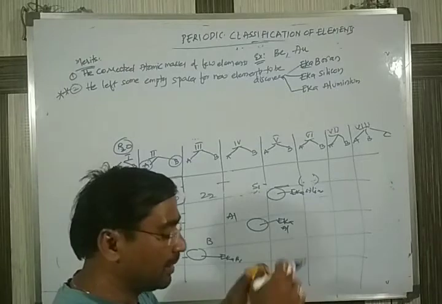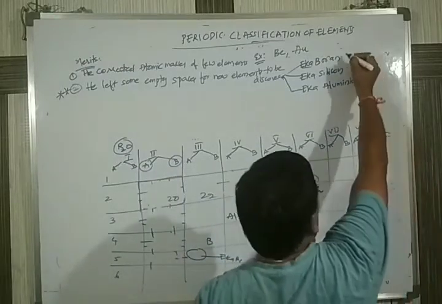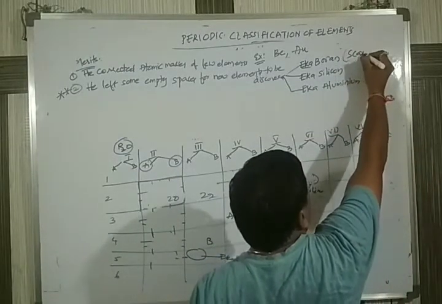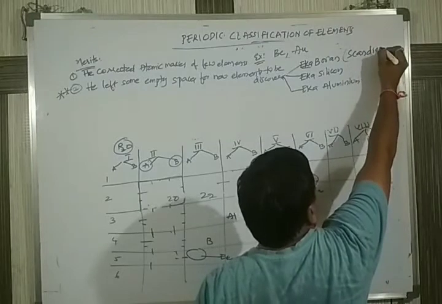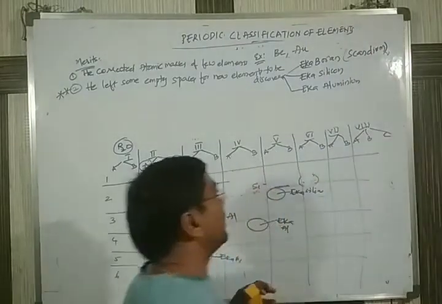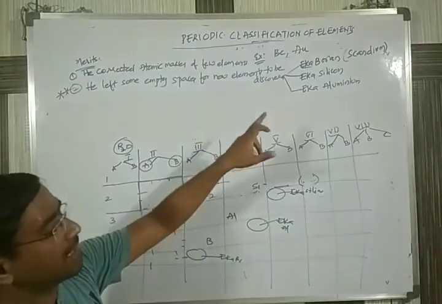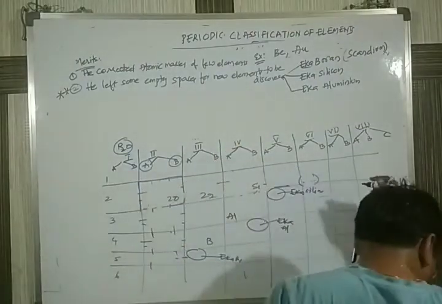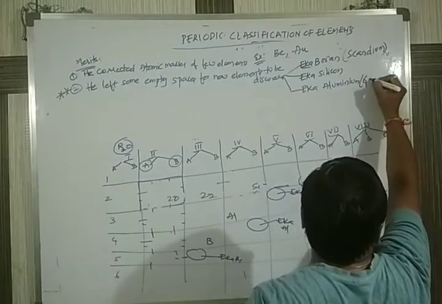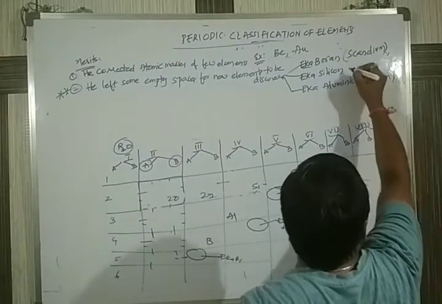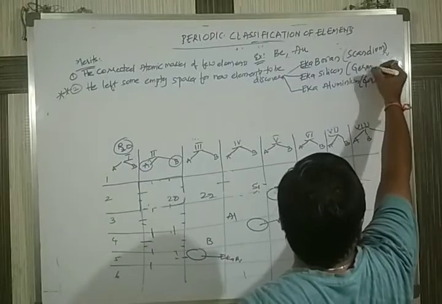New elements were discovered, and Eka boron was occupied by the element scandium. Wherever he left the space near boron, the element which was discovered is scandium. Next, Eka aluminium is gallium. Eka silicon is germanium.